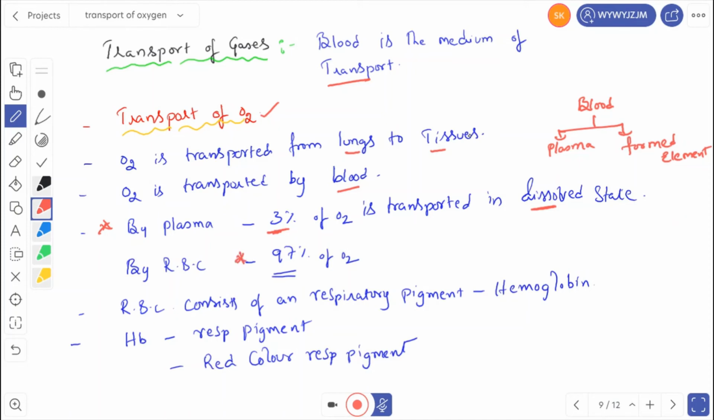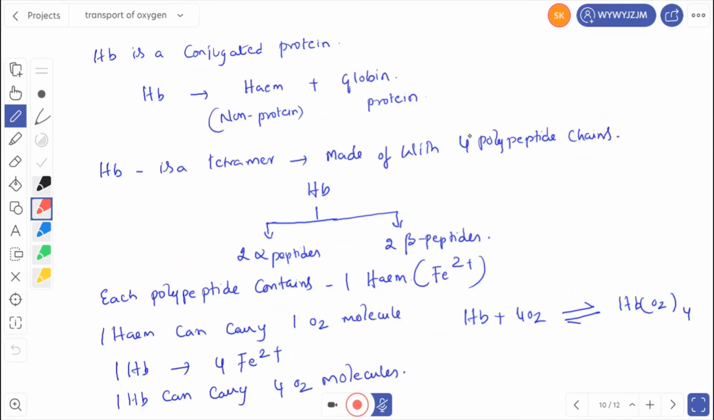Remember that the RBC consists of a respiratory pigment called hemoglobin. So this hemoglobin transports the oxygen. What is hemoglobin? Hemoglobin is a respiratory pigment. It is red in color, so we call it a red colored respiratory pigment. And hemoglobin is a conjugated protein. That means it consists of heme, a non-protein part, and a globin part, which is protein. Hemoglobin is a tetramer. That means it is made up of 4 polypeptide chains.